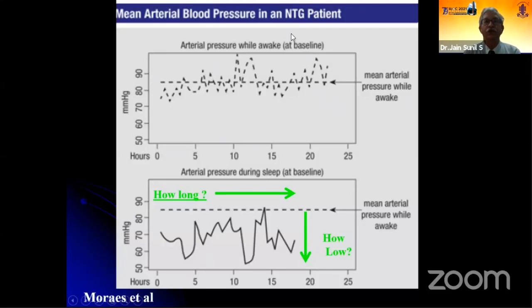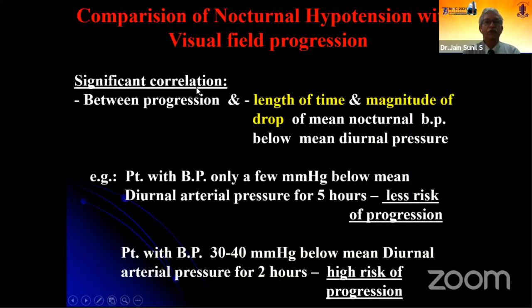In this other study, in all patients of normal tension glaucoma, they measured the arterial pressure while awake and while asleep. Then they created this line, which was the mean arterial pressure while awake, and analyzed the nocturnal blood pressure in comparison with it. They analyzed how low and how long the diurnal nocturnal fluctuation occurred, and they found a significant correlation between the visual field progression and the length of time and the magnitude of the drop in the nocturnal blood pressure.